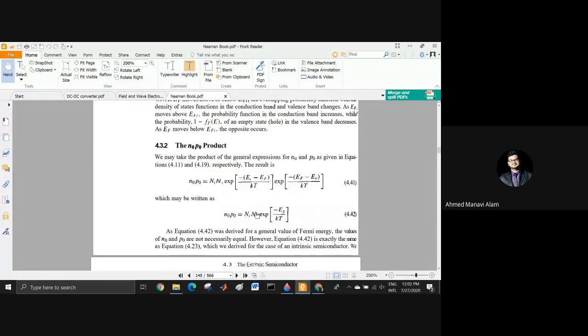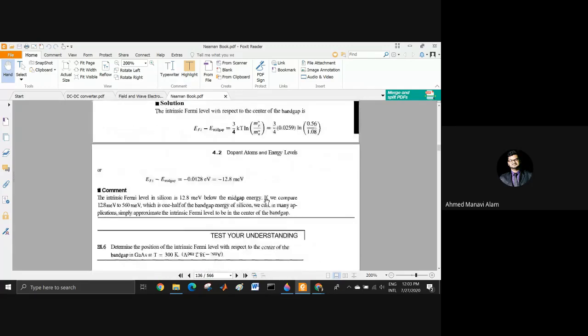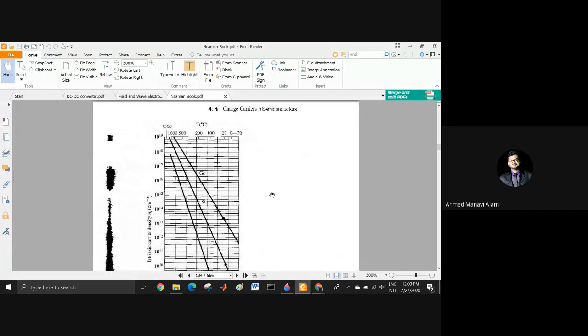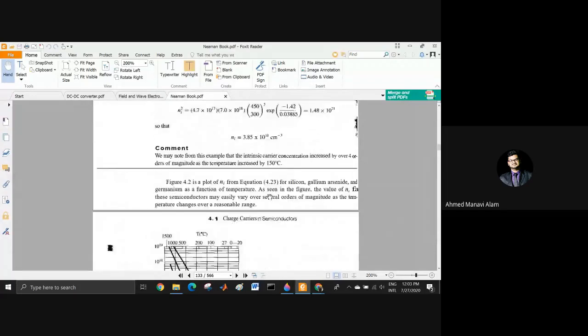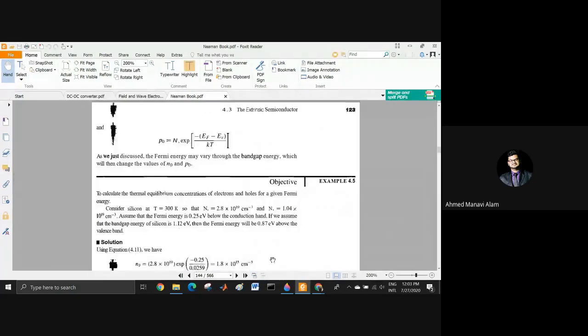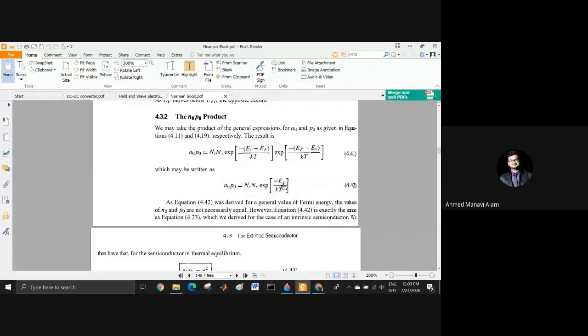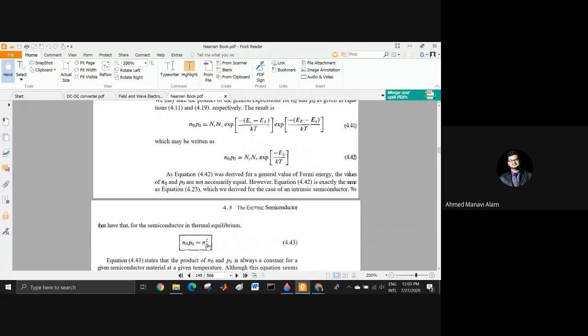Now, do you remember this expression NC NV exponential minus EG by KT? I guess you forgot with all these topics, but I'll show you. You remember they have something called Ni square. Where is that? Ni square. That Ni square is the multiplication of n naught and p naught. That Ni square is NC NV exponential minus EG by KT. So the product of n naught and p naught is also the same. That means n naught p naught equals Ni square.